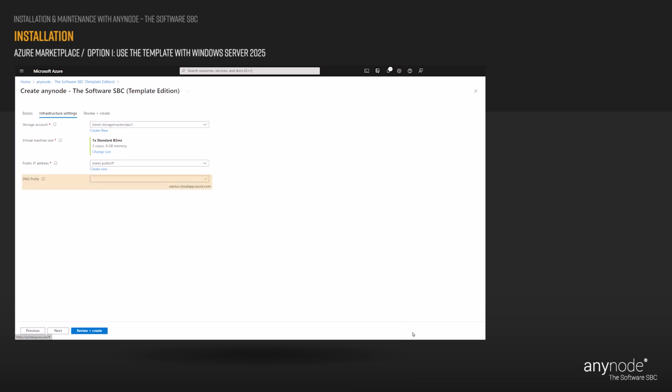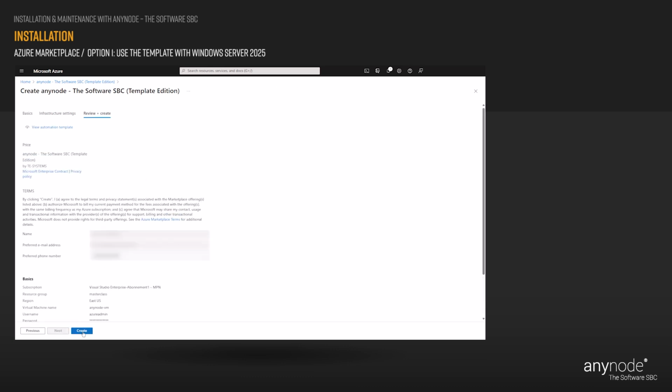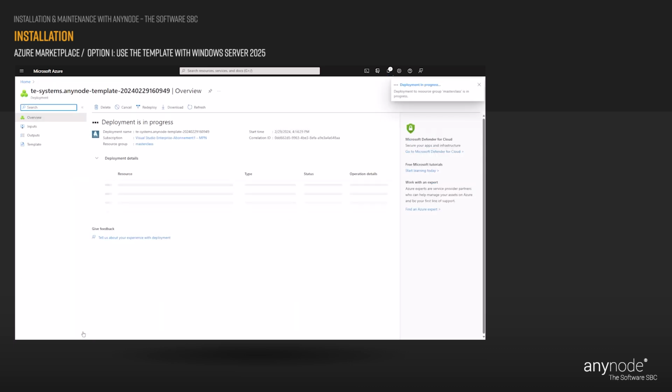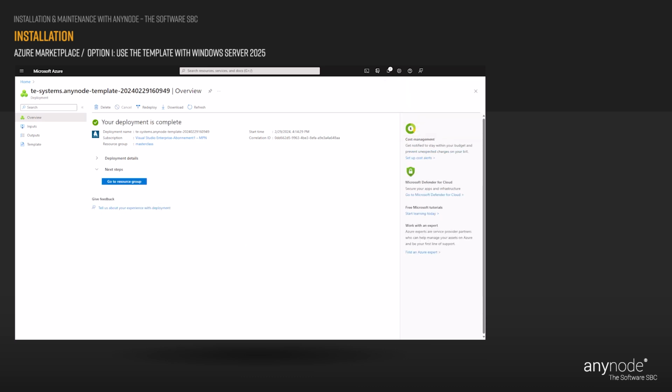Insert a DNS prefix for the VM public IP address if you need it. With a click on the Review plus Create button, Azure will make a final validation. Click on Create to finalize your deployment. Wait a couple of minutes before you get some details about the progress. Finally, you are ready to go when you see the completion of the deployment. Click on the Go to Resource button.